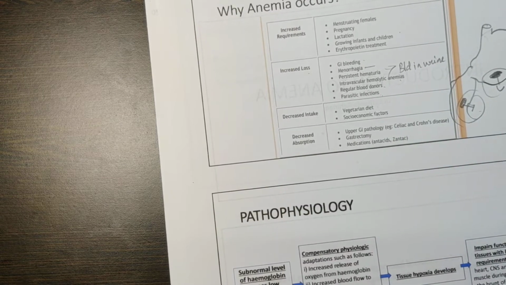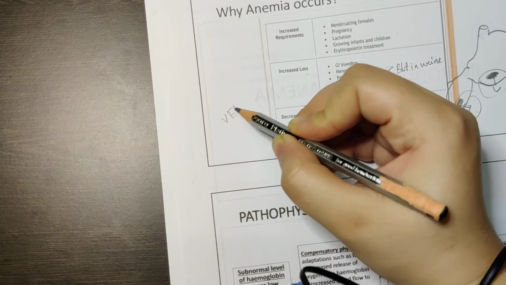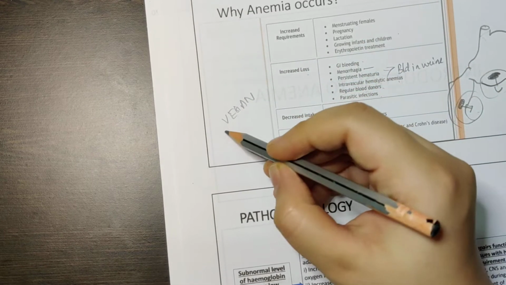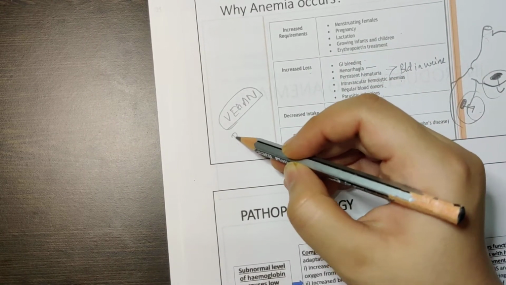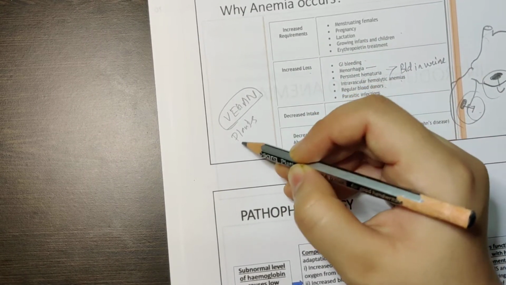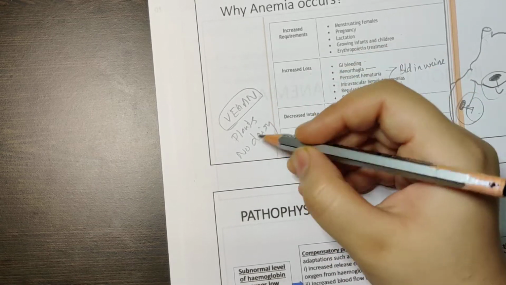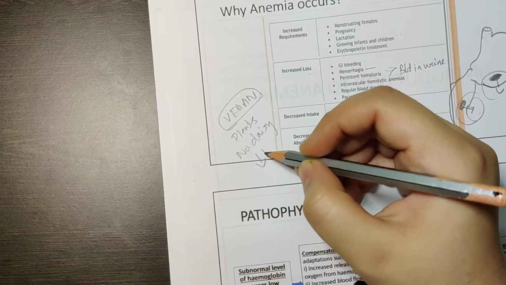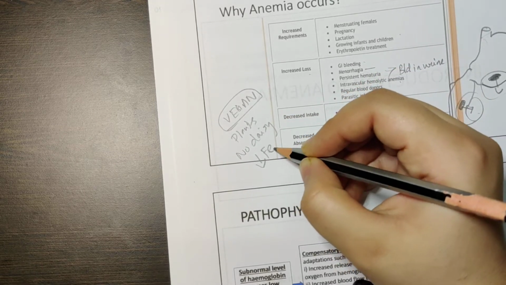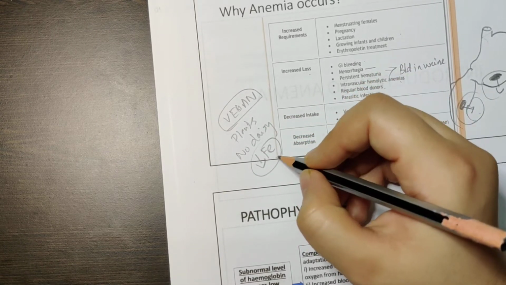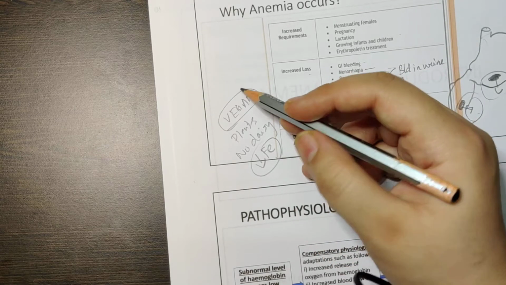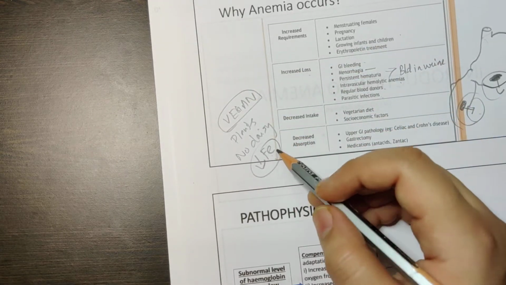Nowadays there is a new trend called the vegan diet. In this vegan diet, what happens? They will only eat plants or plant-based food and no dairy. In this, there is a lot of loss of iron, so you will have very little iron. So these people suffer from iron deficiency anemia.